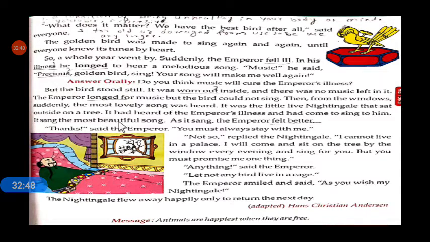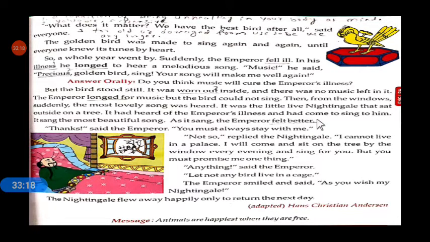The little nightingale came to know that the emperor of that empire was ill, so it came to that palace and started singing.